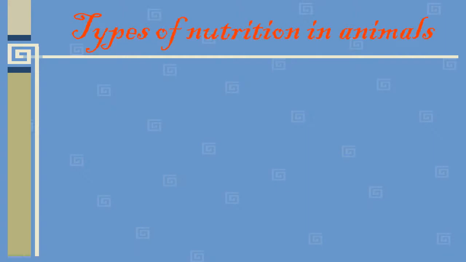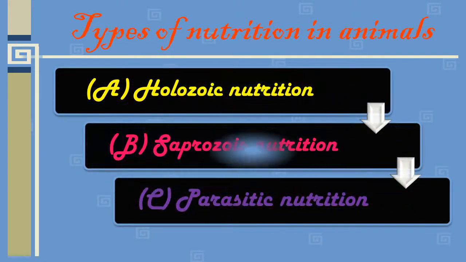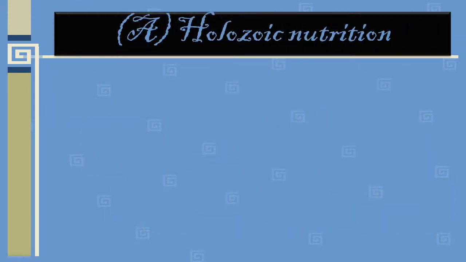Now, types of nutrition in animals. Students, there are 3 types of nutrition in animals: type A is holozoic nutrition, type B is saprozoic nutrition, and type C is parasitic nutrition. We are going to study all these 3 in detail one by one. The first type is holozoic nutrition.